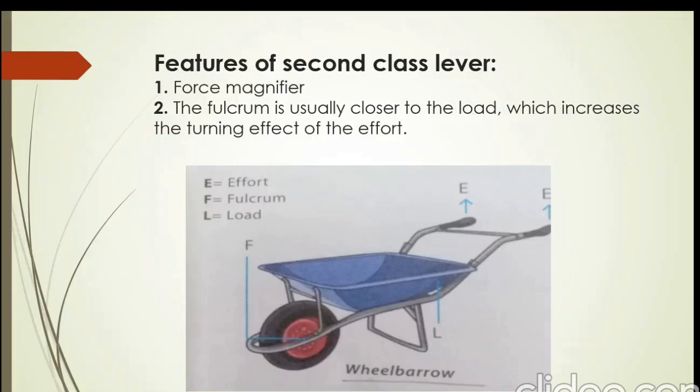Let's discuss the features which are just like that of first class lever. Number 1, force magnifier. So dear students, it produces larger force from smaller force, so it's a force magnifier. Number 2 is also the same as that of first class lever. The fulcrum is usually closer to the load, which increases the turning effect of the effort.